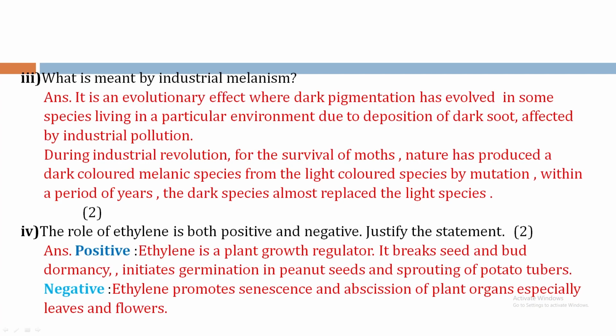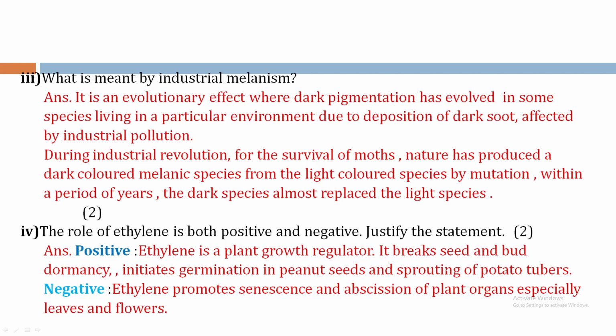Third bit, what is meant by industrial melanism? It is an evolutionary effect where dark pigmentation has evolved in some species living in a particular environment due to deposition of dark soot affected by industrial pollution. During industrial evolution, for the survival of moths, nature has produced a dark colored melanic species from the light colored species by mutation. Within a period of years, the dark species almost replaced the light species. This is called industrial melanism.